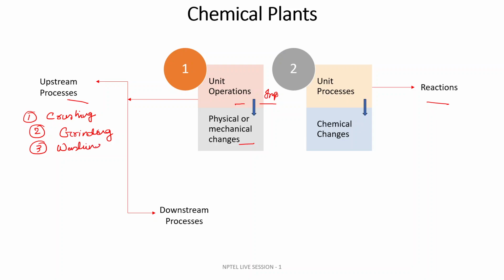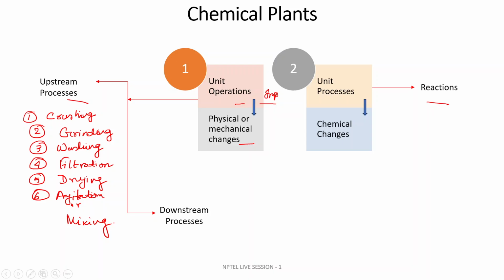It plays a very important role for feeding raw material to the main reactor, and then kinds of filtration, and also drying, feed drying, and also agitation or mixing.